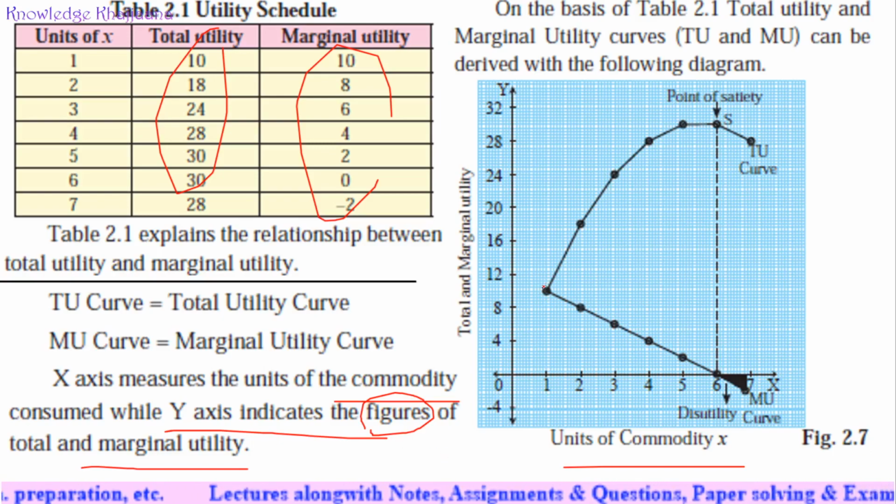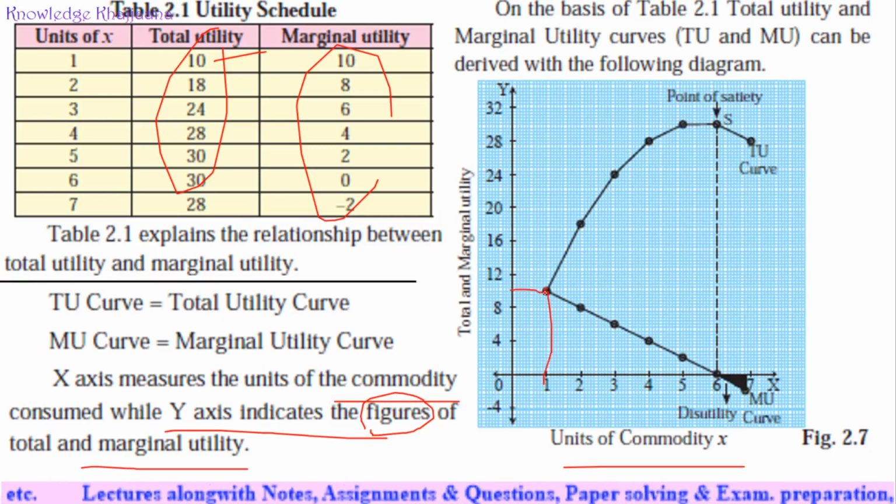First of all, we'll take different colors. Total utility: when one glass was consumed, we got the total utility as 10. So we can plot this 10 against one glass of water. Next, after drinking the second glass of water, we got the total utility as 18.